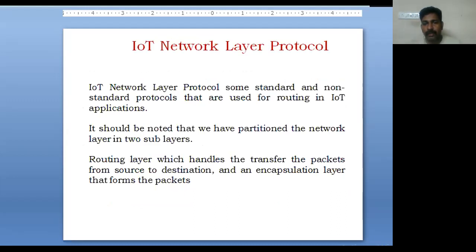In this IoT network layer, we are divided into two sublayers. A routing layer, which handles the transfer of packets from one end to the other, that is from source to destination, and an encapsulation layer that forms the packets.